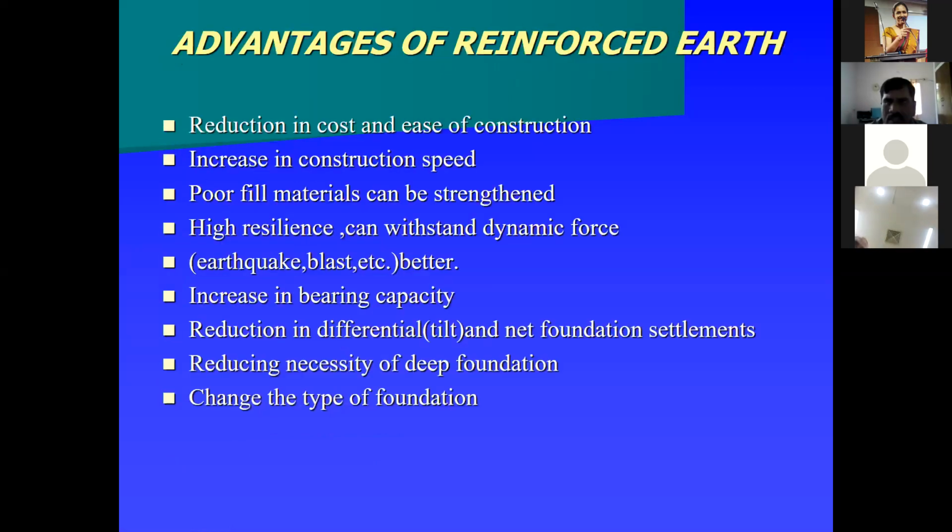Some of the advantages of reinforced earth are reduction in cost and ease of construction, increased construction speed, poor fill materials can be strengthened, and high resilience that can withstand dynamic forces, even earthquake and blast. Also increase in bearing capacity, reduction in differential tilt and net foundation settlements, and reducing the necessity of changing the type of foundations. These are some of the advantages of reinforced earth.